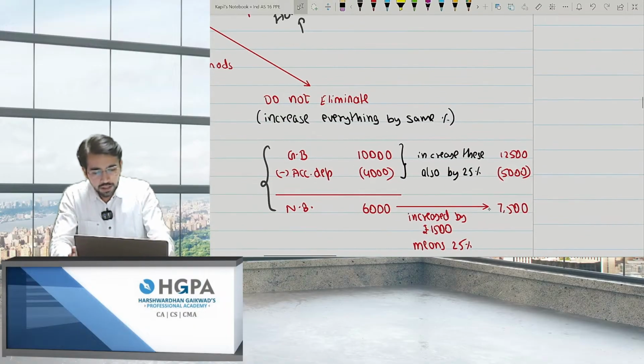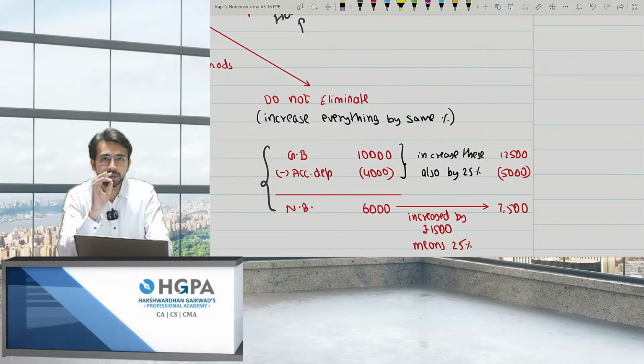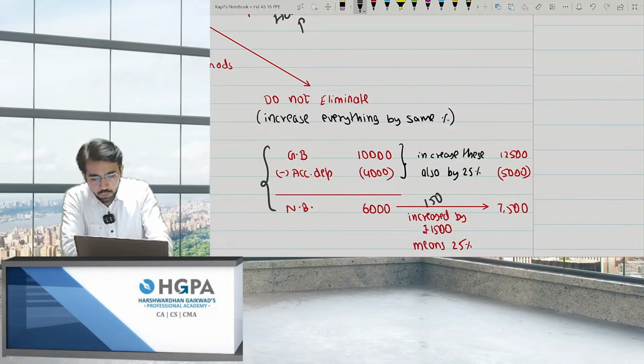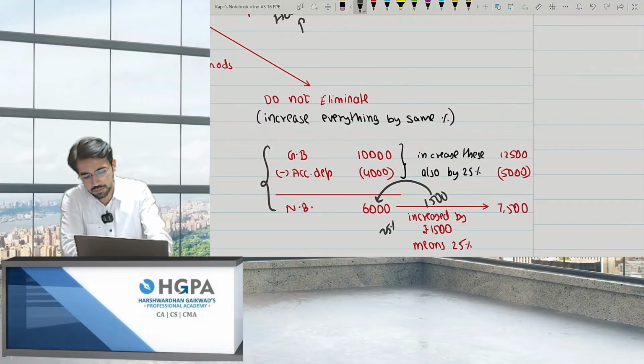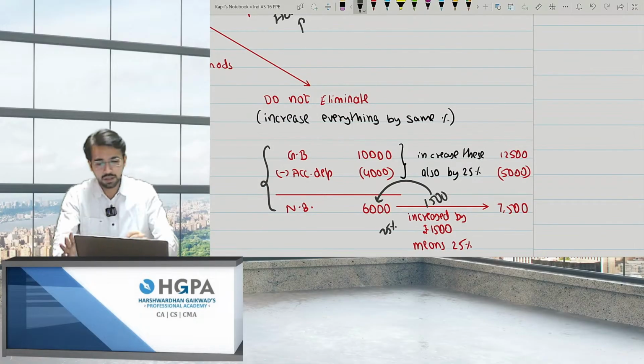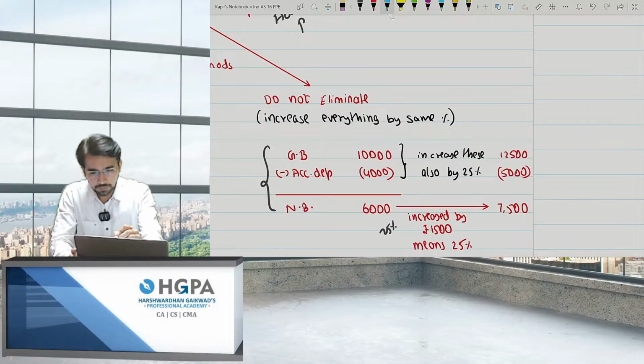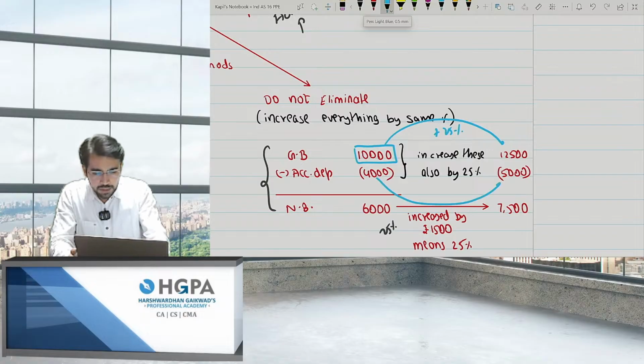Now what you are doing is you have increased it to 7,500. That means you have increased by 1,500. 1,500 is what percentage of 6,000? It comes to 25%. Now what the institute is saying is, you add up this by 25% and you add up this provision also by 25%.